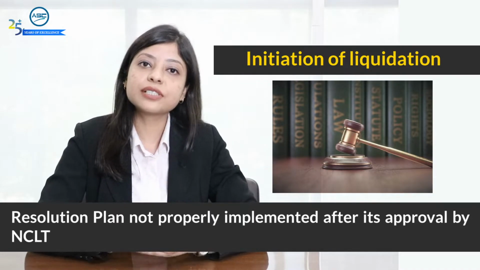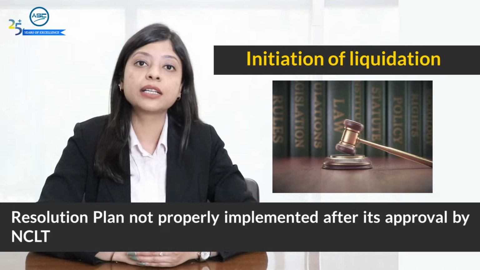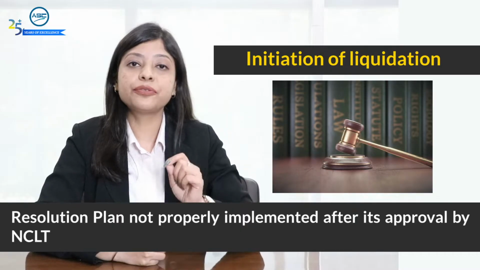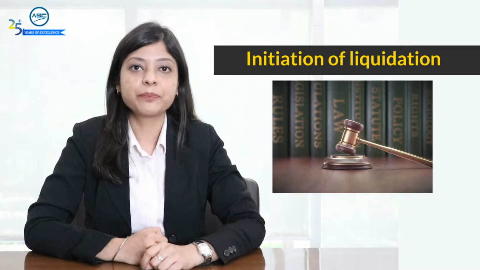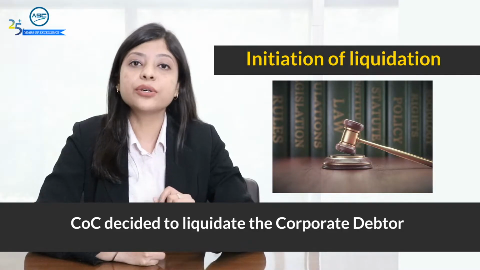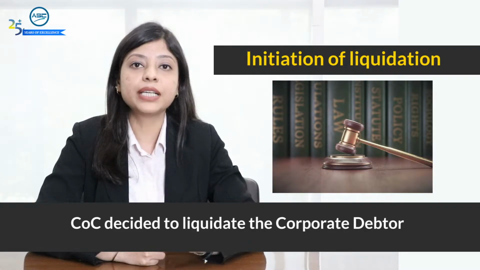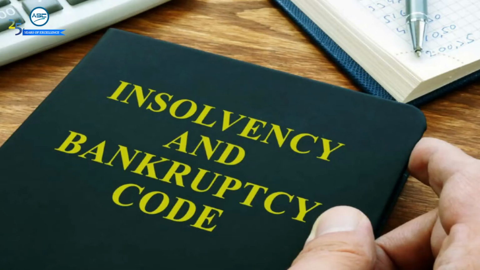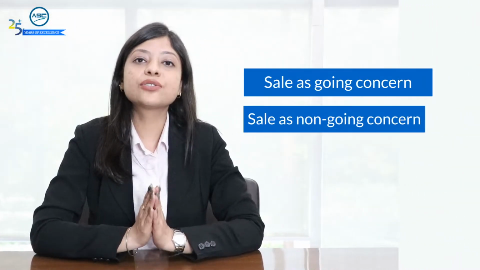The resolution plan was received, it was also approved by National Company Law Tribunal, but the resolution applicant failed to implement the resolution plan. Also, if at any time during the CIRP, COC decides to liquidate the company, then the liquidation can be initiated.